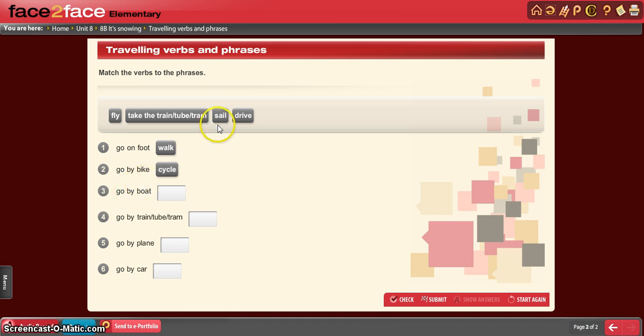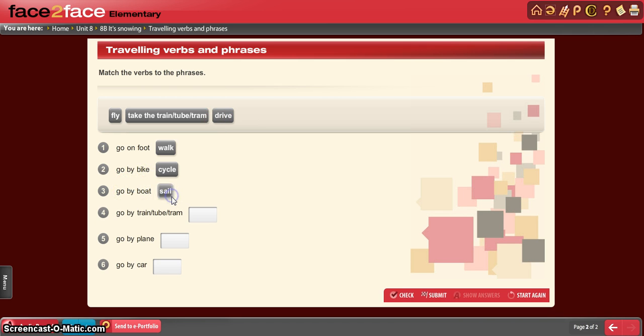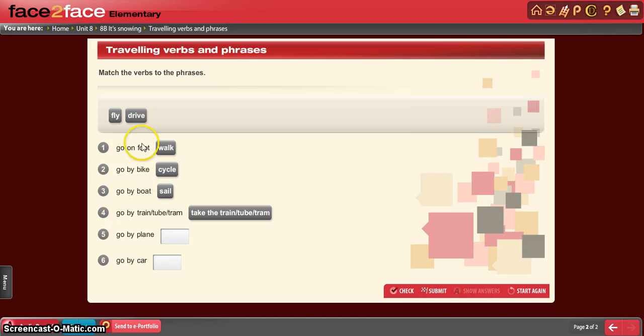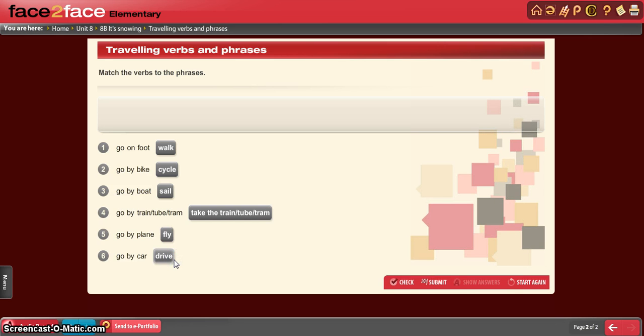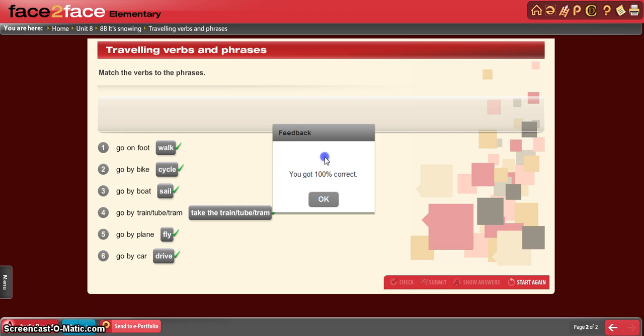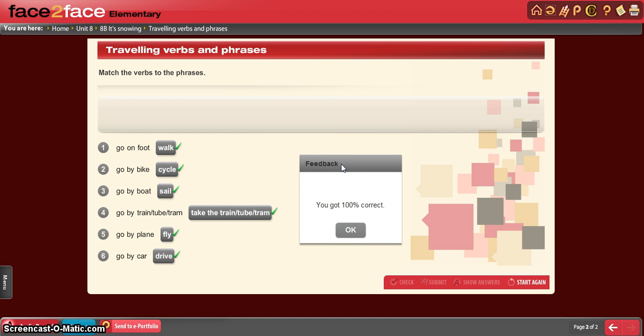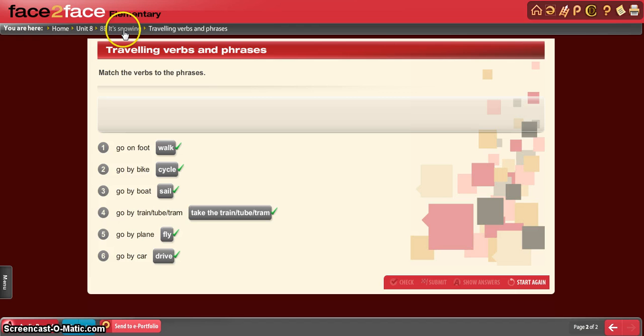Go by boat, that would be the verb sail. Go by train, tube, or tram, that would be take the train, tube, or tram. It says go by plane, the verb is fly. Fly to Toronto. Go by car or drive. Go by car to school or drive to school. Okay? We check the answers. So we have all correct and it's verified. Okay? So we move on. Go to the next exercise.